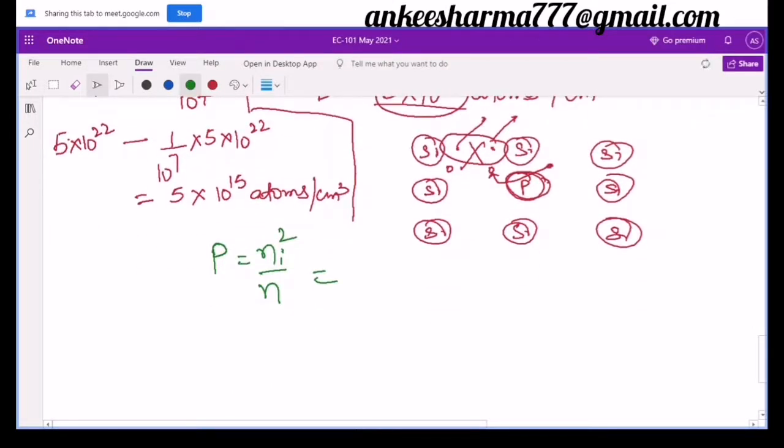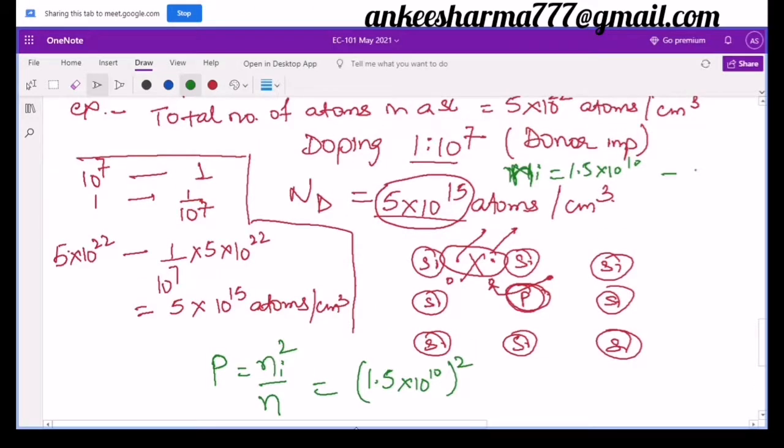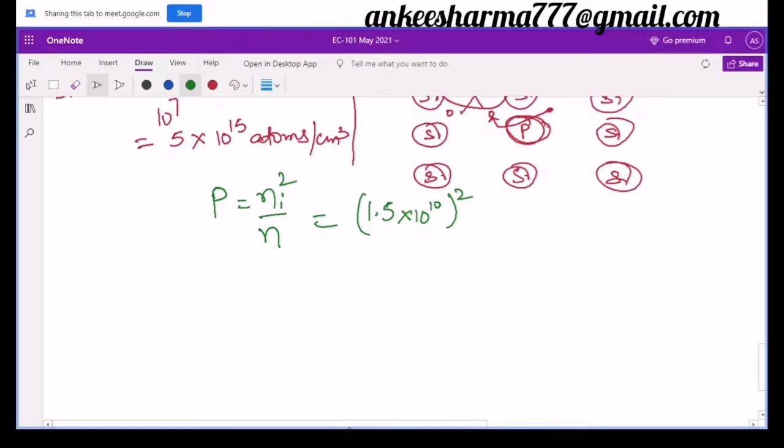So from here you can calculate your P to be 1.5 into 10 raised to the power 10 square divided by n. N is equal to Nd, that is 5 into 10 raised to the power 15. So it will be divided by 5 into 10 raised to the power 15. So it will come out to be around 4500 atoms per centimeter cube.